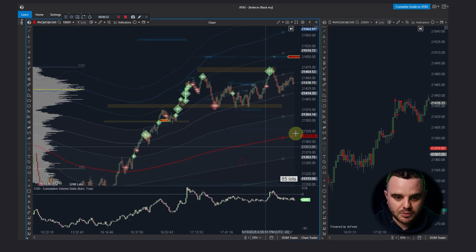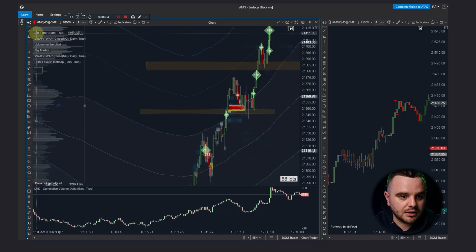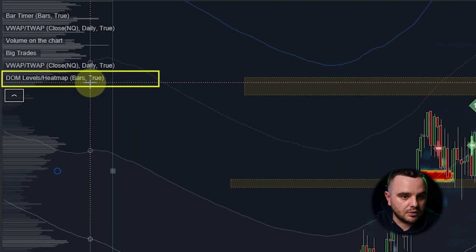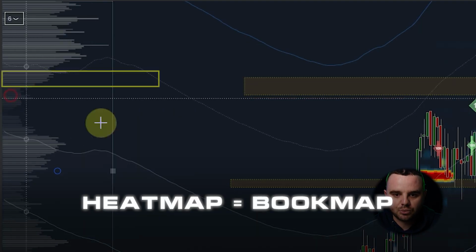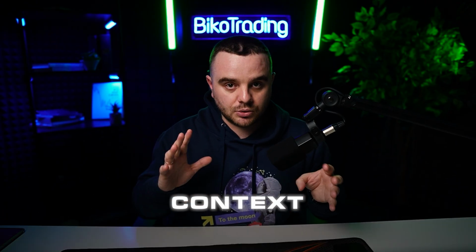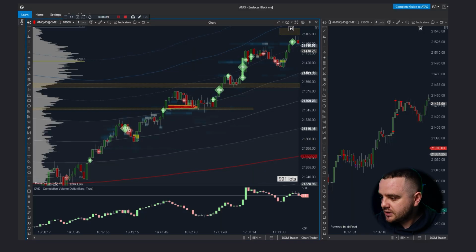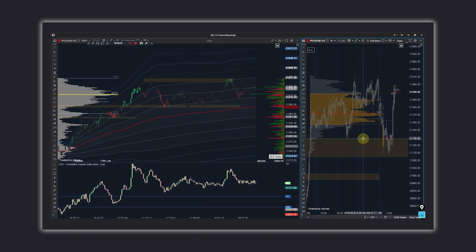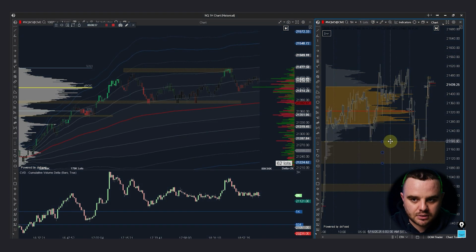Remember, when you use Bookmap in a platform, it is this indicator, DOM level, heat map. It is the same as Bookmap. You can see significant limit orders that appeared. The most important thing when you use it is context. What do I mean? You can see that the market started a beautiful trend day. Pay attention to a bigger time frame. Always pay attention to a bigger time frame.